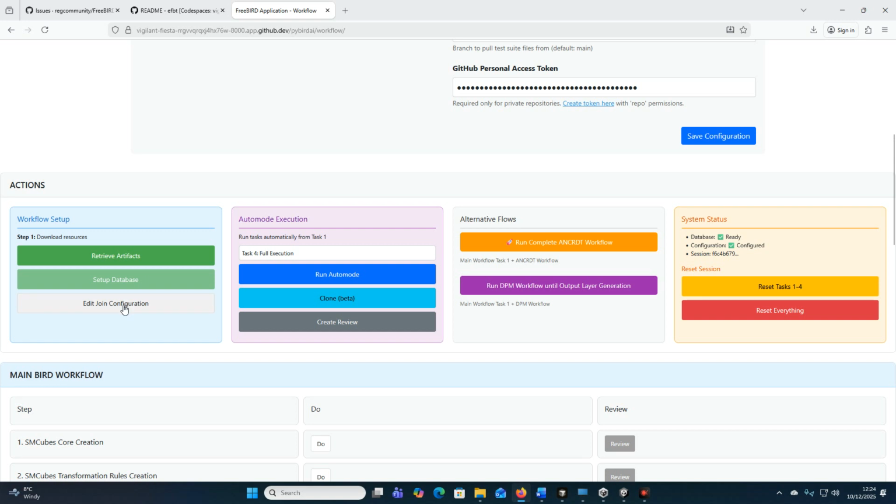Then we'll see here, to help us create BIRD transformations, we have what's called the join configuration, where we give some sample information about how to join information in BIRD together. More of a technical concept.